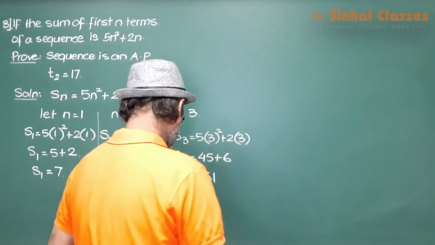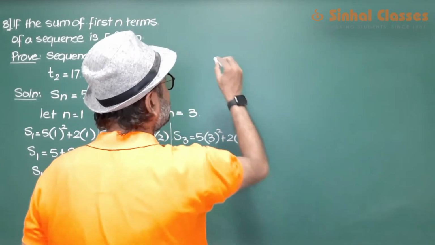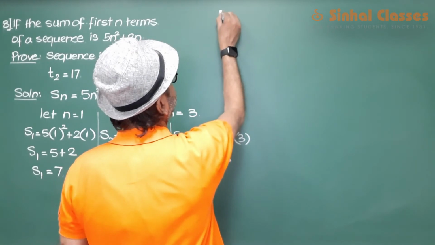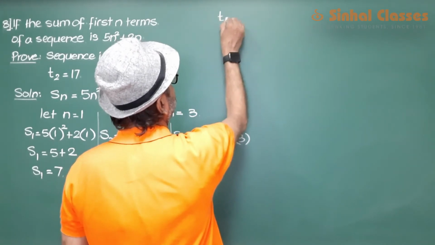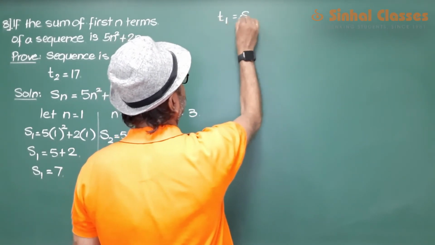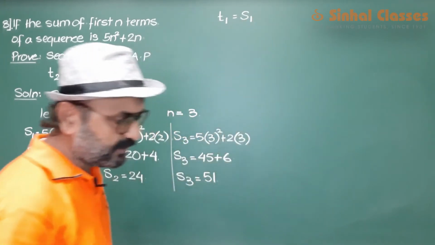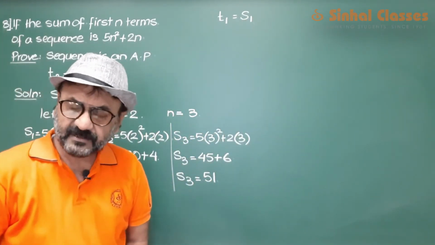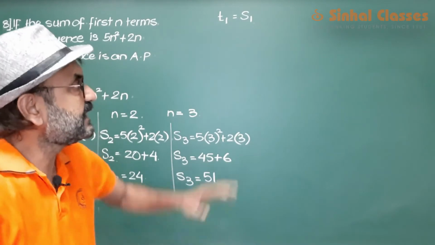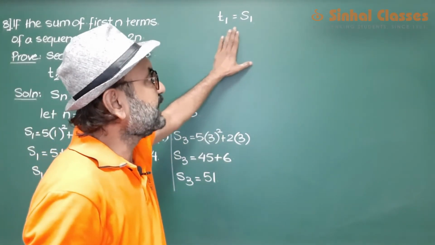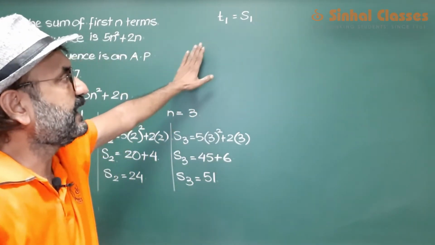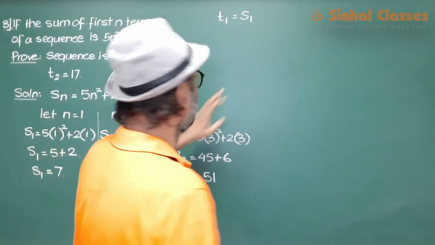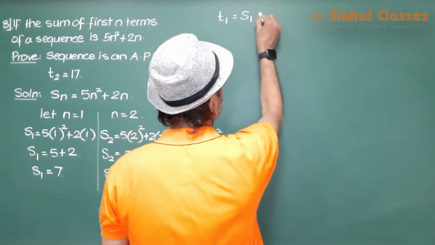So let us try to find out T1. This is what I have already explained to you during my lecture sessions and repeating the same thing. T1 is equal to S1. In an AP, T1 is equal to S1. So T1 equals to S1 is equal to 7.